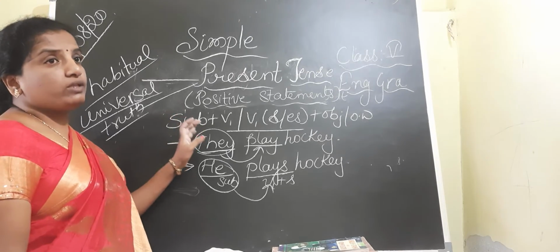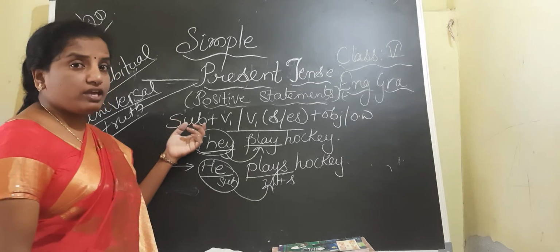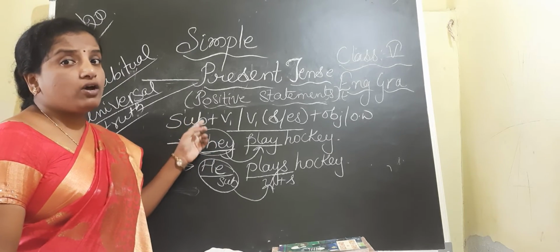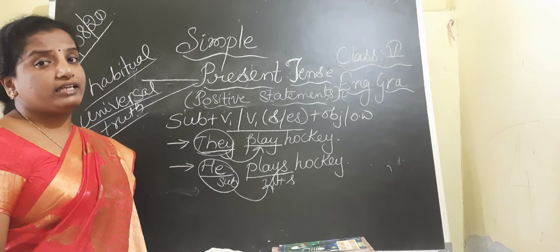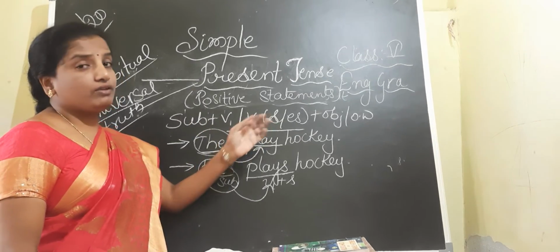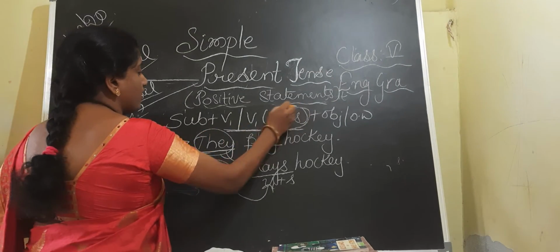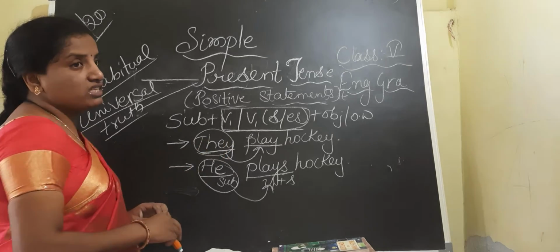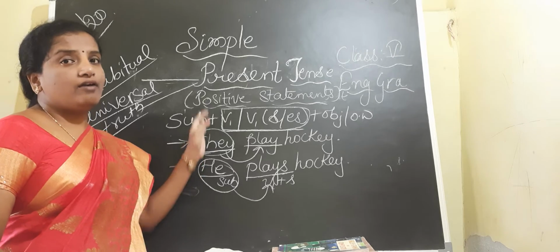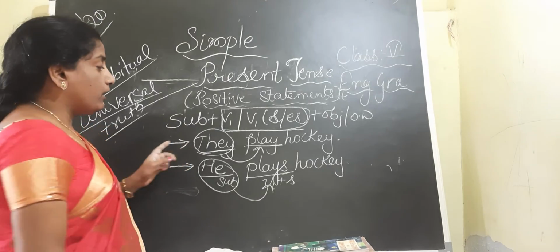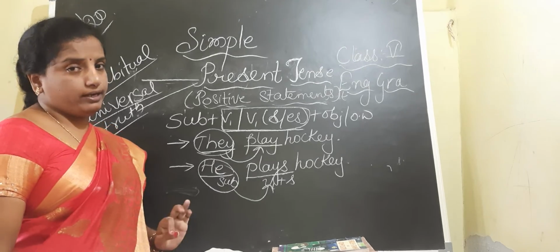And coming to the structure of the simple present tense, we have subject along with V1 or V1 with s or es, along with the object. And there is a difference in the use of V1 and V1 with s or es. When our subject is plural, our verb should be V1. And when our subject is singular, our verb should take s or es.